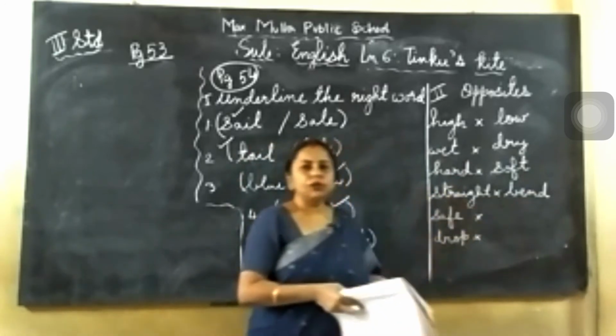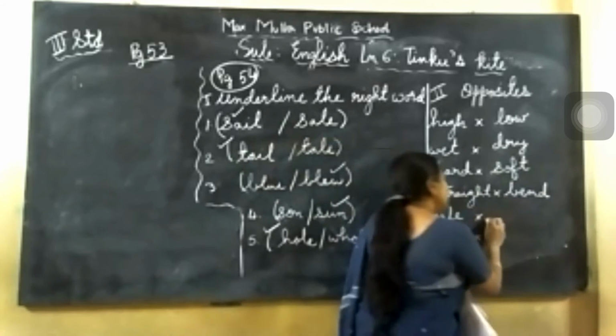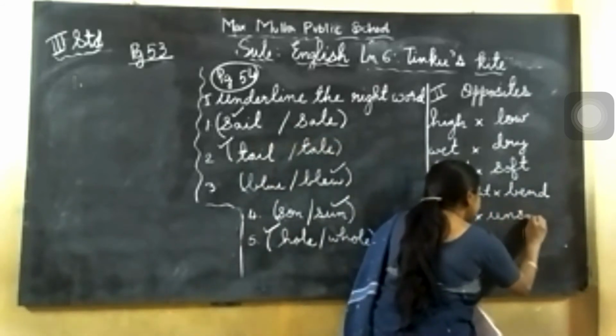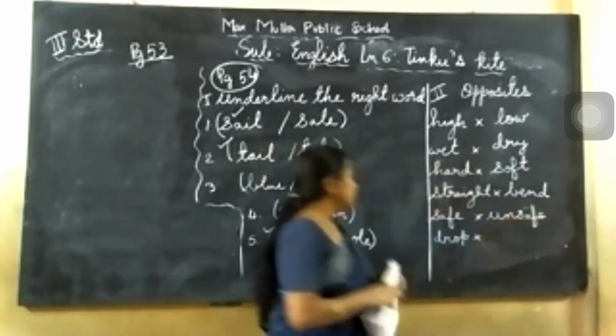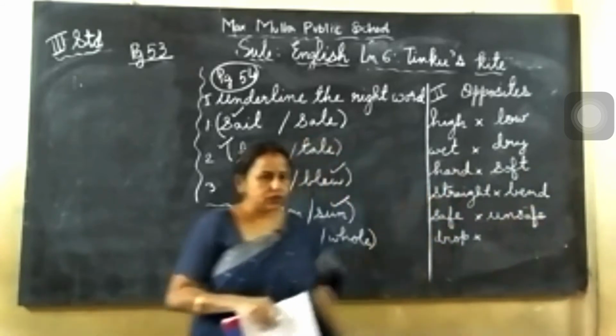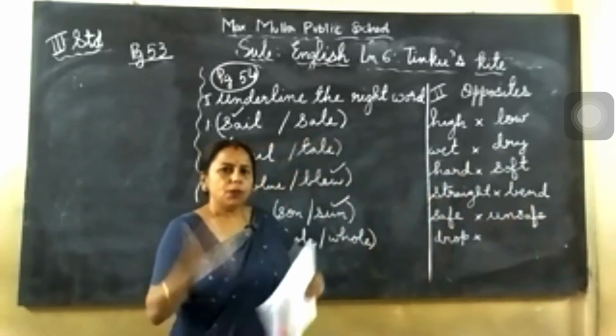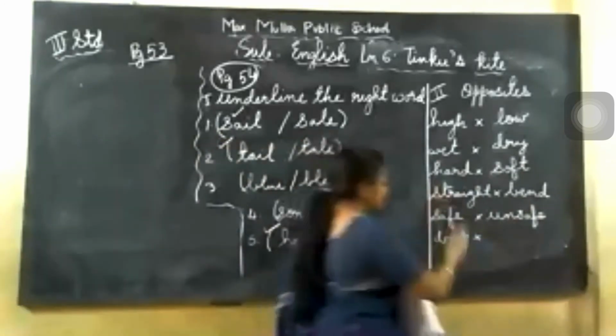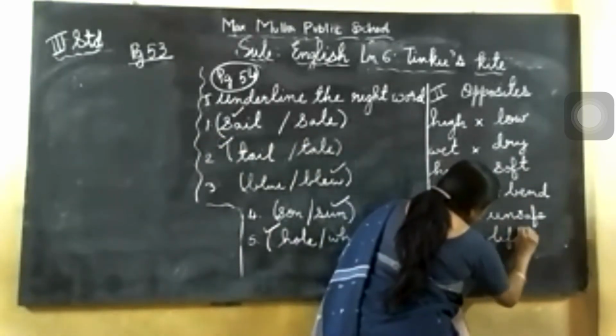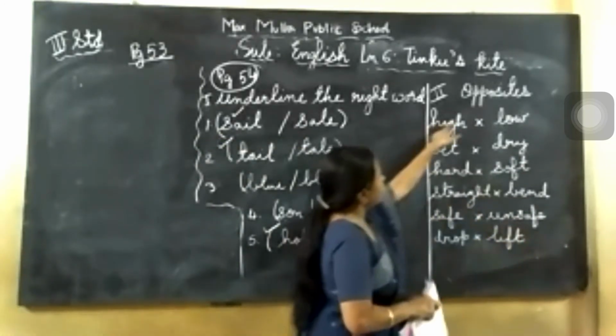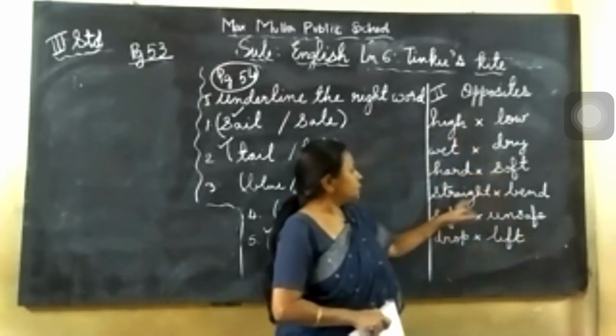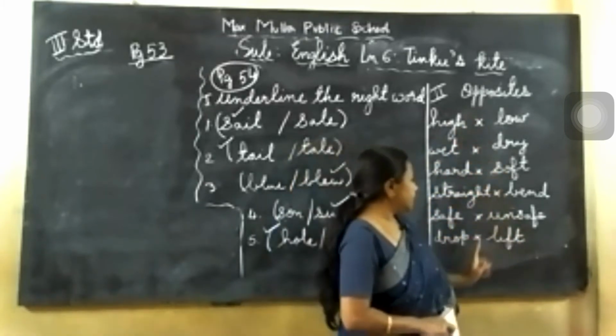Opposite will be unsafe. So you can write UN, unsafe. Next, drop. Opposite will be lift. You lift something up. So LIFT, lift. So high, low, wet, dry, hard, soft, straight, bend, safe, unsafe, drop, lift.